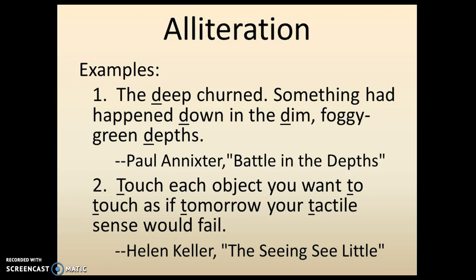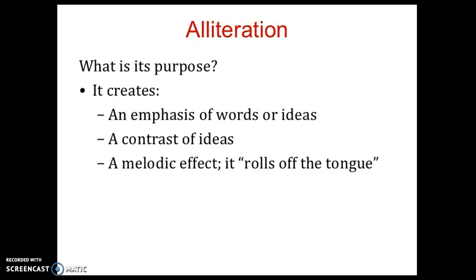Now, a common myth about alliterations is that the words have to be exactly next to each other, and that's not the case. Alliterations can occur within a sentence where there are different words spacing them out. It can even occur between 2 different sentences. So, for example, the deep churned. Something had happened down in the dim, foggy green depths. Here we have a clear alliteration, the repetition of the d sound. But notice that the words are not directly next to each other. They do not have to be next to each other. They just need to be in the same vicinity.